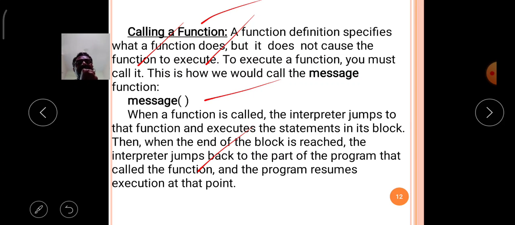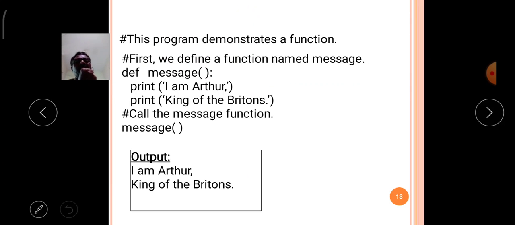Like that, the user defined function is executed when that function is called. Now, with the help of an example, I will demonstrate the user defined function. This program demonstrates a function concept.